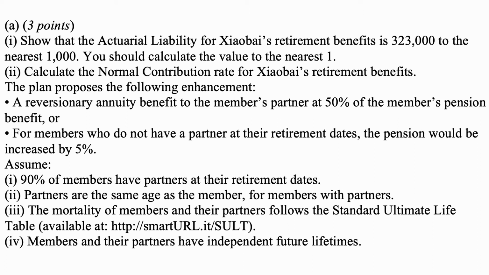The plan proposes the following enhancement. A reversionary annuity benefit to the member's partner at 50% of the member's pension benefit, or for members who do not have a partner at their retirement dates, the pension would be increased by 5%. Assume 90% of members have partners at their retirement dates. Partners are the same age as the member for members with partners. The mortality of members and their partners follows the standard ultimate life table available at smartyurl.it/SULT. Members and their partners have independent future lifetimes.